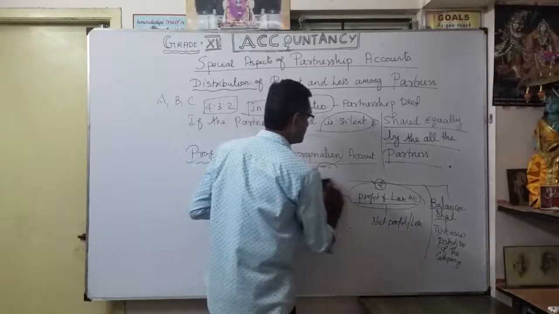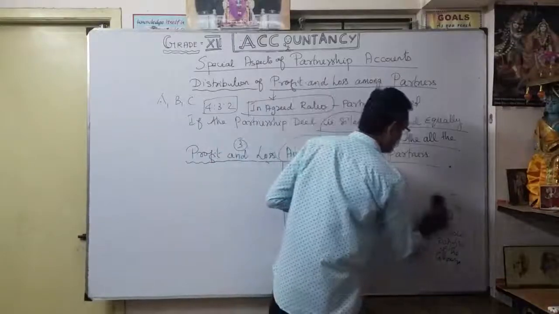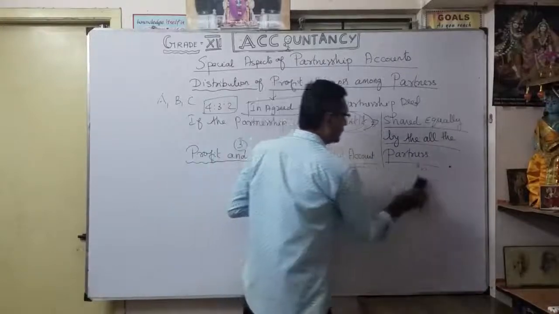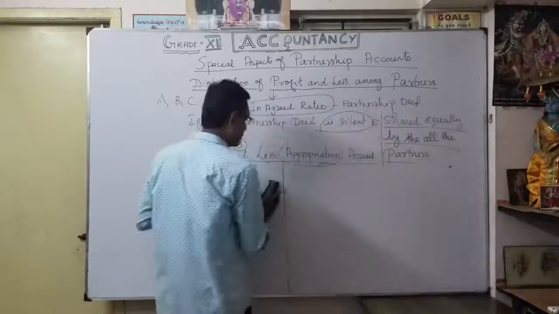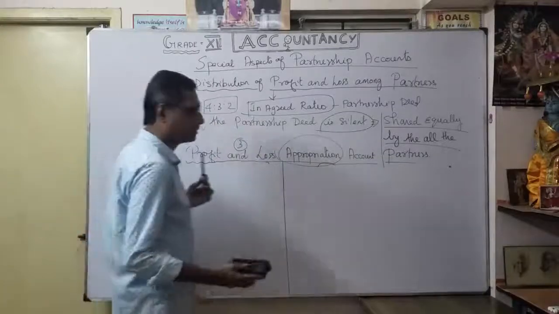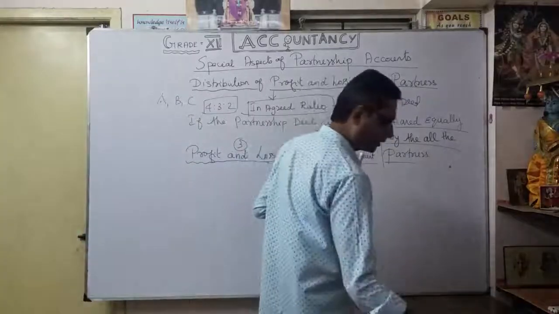So why are you going to prepare the profit and loss appropriation account? It's a further account made to show any available profit, and further we are going to make any payments. So what items will appear on our profit and loss appropriation account? One by one we are going to discuss.